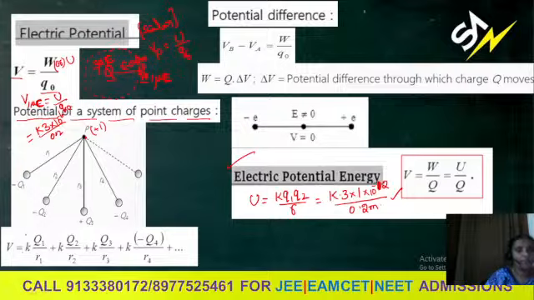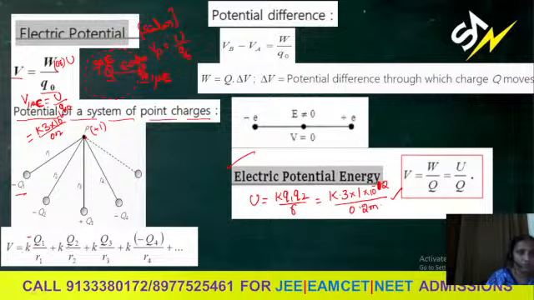Is it? So I can write at P due to Q1, it should be KQ1 by R1. As it is a scalar quantity with the sign you need to substitute. Okay, as they given minus, so it should be minus KQ1 by R1 plus.